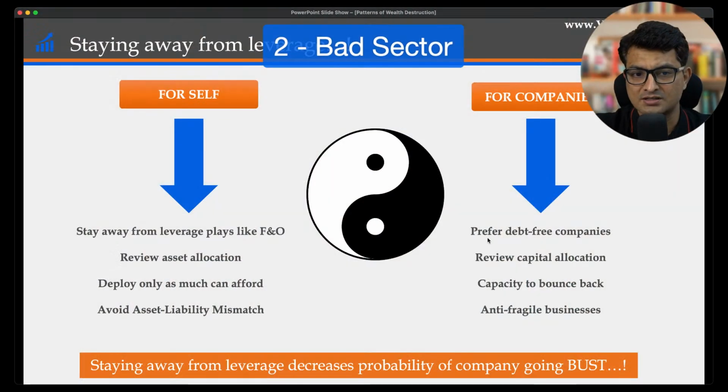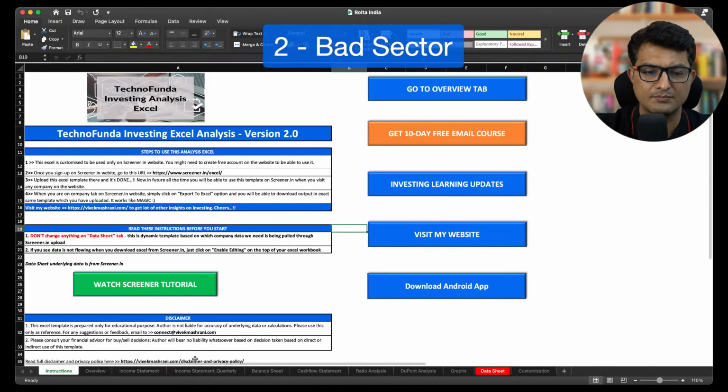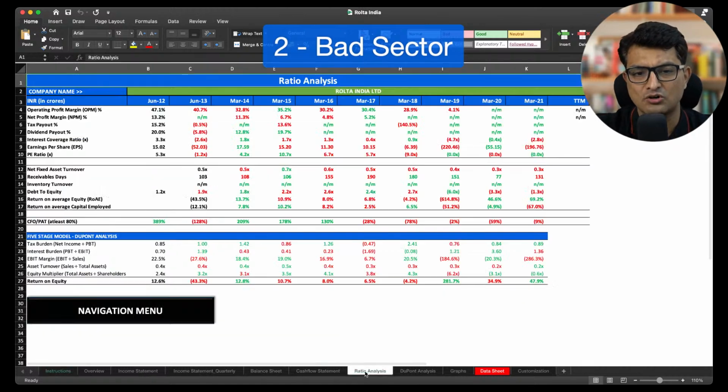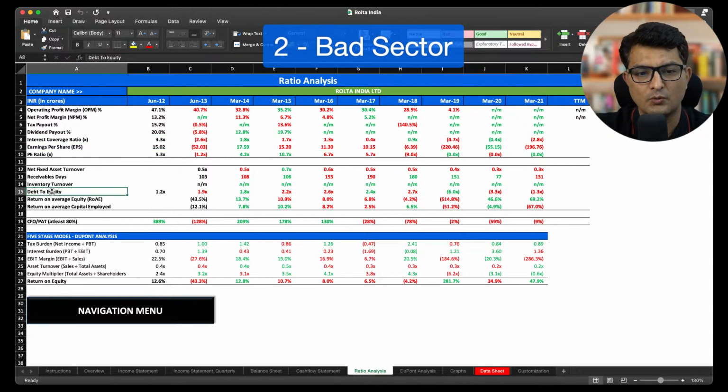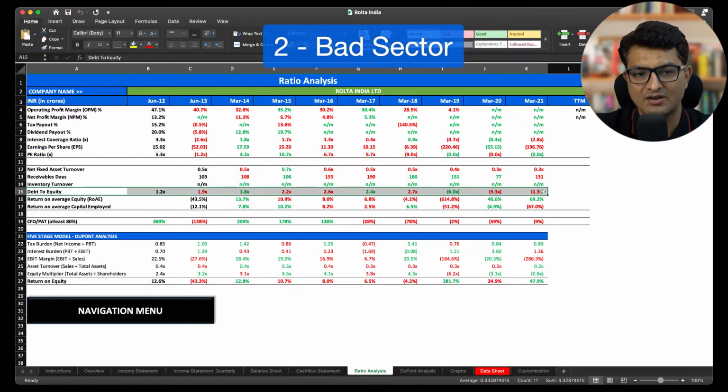As I said, first avoid leverage, avoid companies with very high debt. I've also shared an Excel template some time back on my YouTube channel. There is a full-fledged video. All these ratios which I'll be talking about, some of these are already covered in it. If you go to that Excel, there are ratios like interest coverage ratio and debt to equity. All these ratios will be very helpful to you if you want to analyze it.